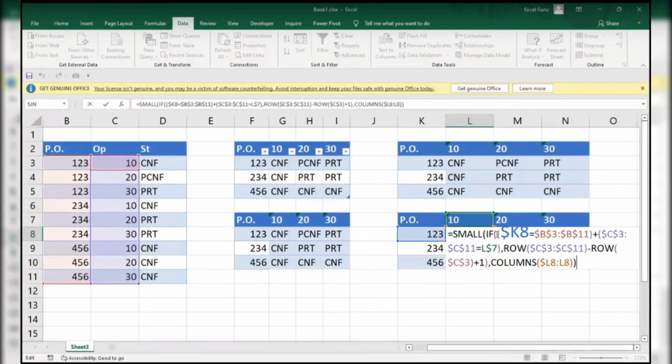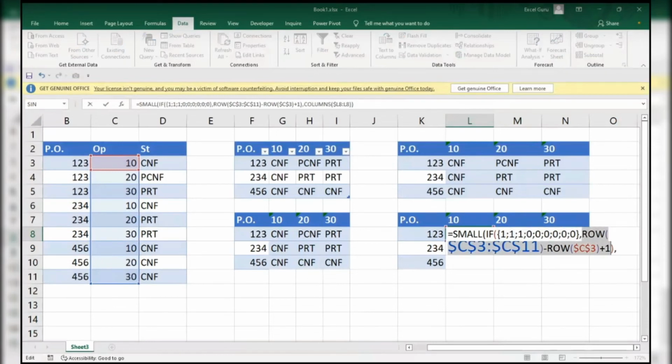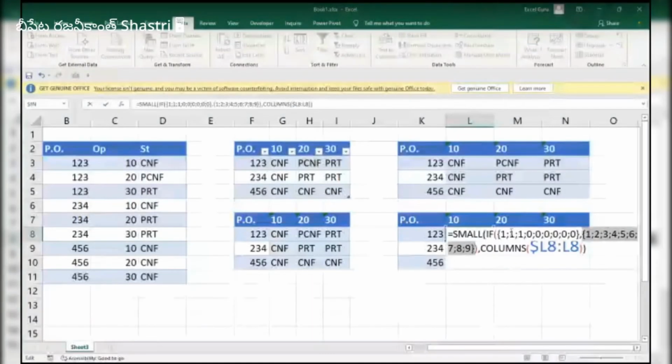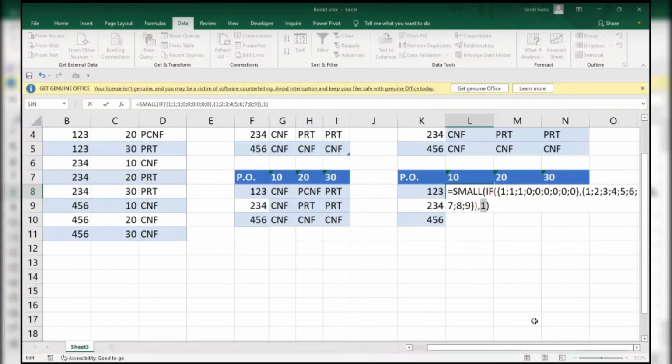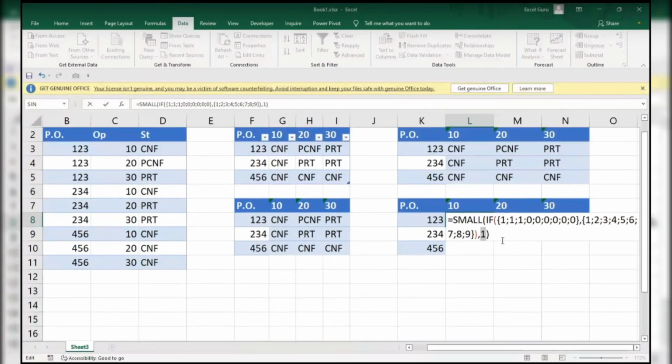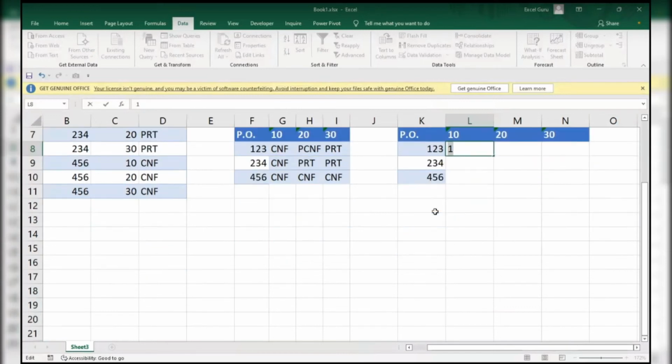See what will happen. First of all, we'll go for the logical test, F9. And here again, I will go for the values true, F9. So what it will do, it will pick up those corresponding numbers from the IF: 1, 2, 3. 1, 2, 3. And it will pick up the first position, that is 1, if it is COLUMNS of 1. If I highlight this one and press F9, see, it will pick up the first smallest one. So I'll escape, highlight, F9, see, it picks up the first smallest.